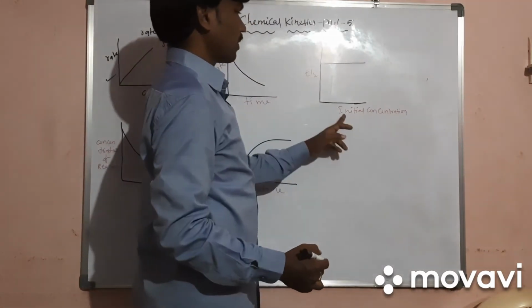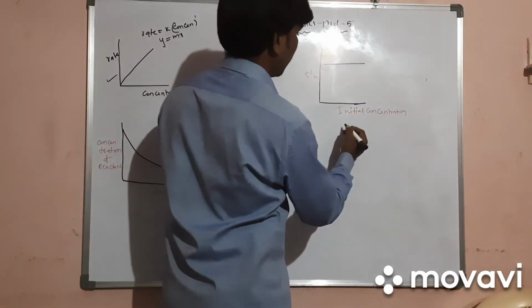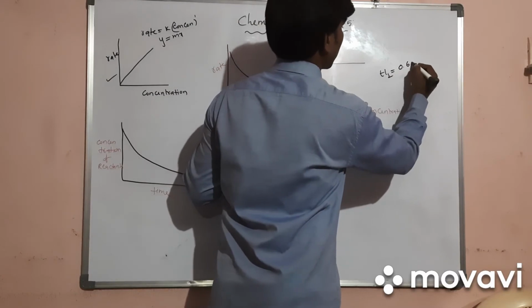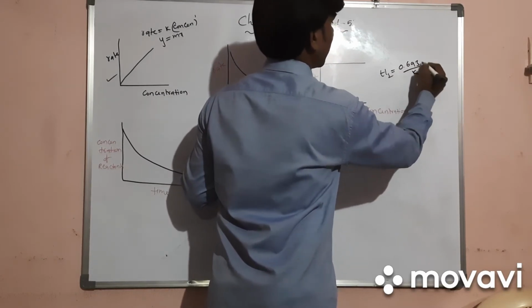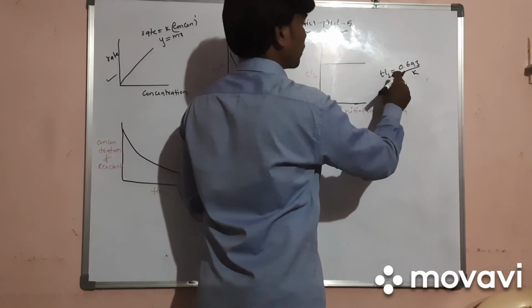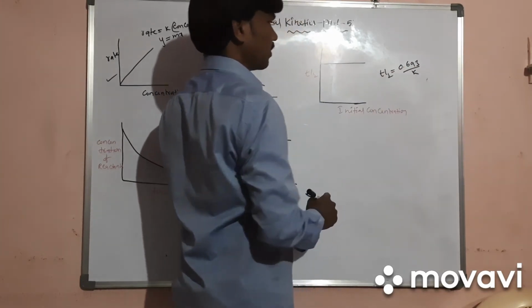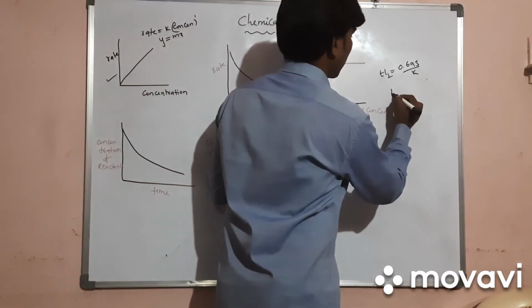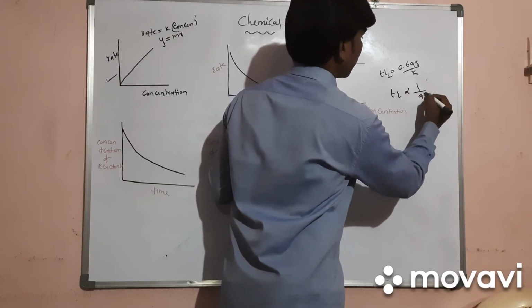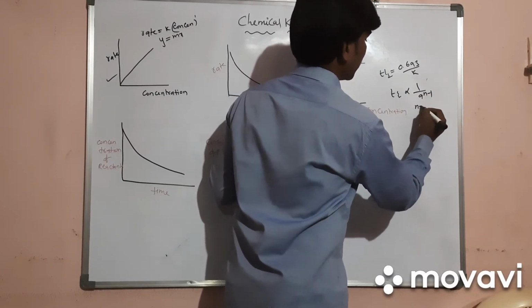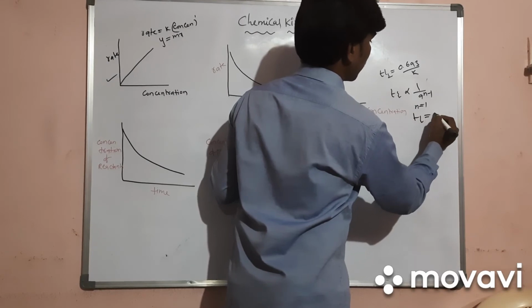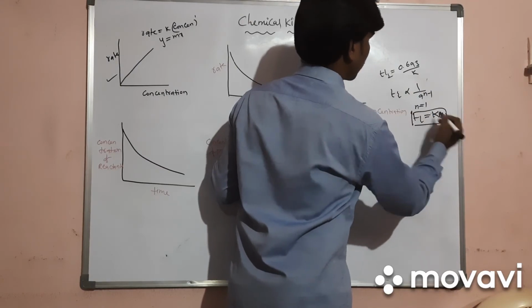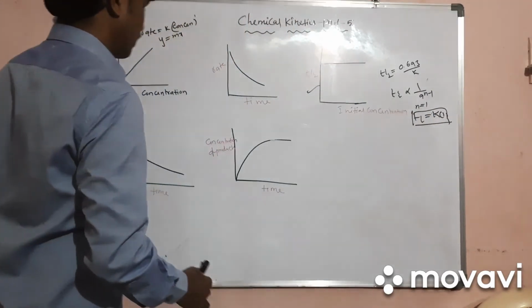Now go for t half versus initial concentration. We have a formula for half-life. The half-life of a first order reaction is t half equals 0.693 by K. In this one, initial concentration is not there, so t half does not depend on initial concentration. That means t half will be constant with respect to initial concentration. In general, t half is directly proportional to 1 by a to the power of n minus 1. This is the formula. If you take n equal to 1, t half is equal to k into 1, so t half is equal to a constant. So this is right with respect to t half versus concentration.